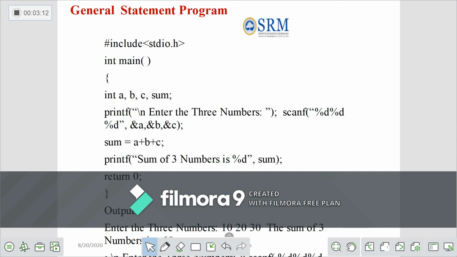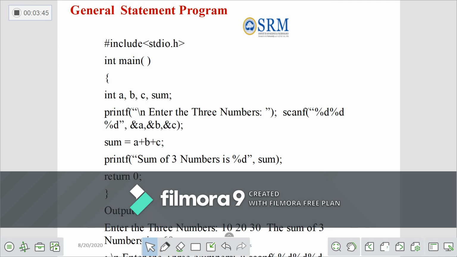Consider a simple C language program without any loop. Assume the sum of three numbers. Here the header files are included, the main function is declared, then the required variables A, B, C are declared. Using a normal scanf statement, the three inputs are read. Since we are using the three inputs as integer data type, scanf will take the access specifier for integer, the notation %d, with &A and &B.